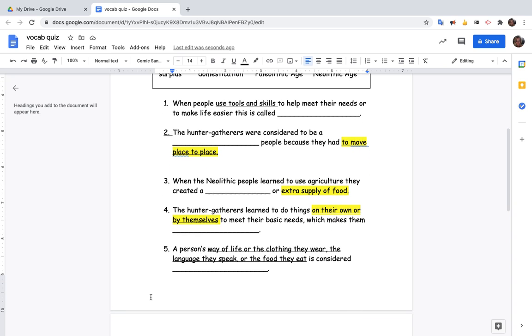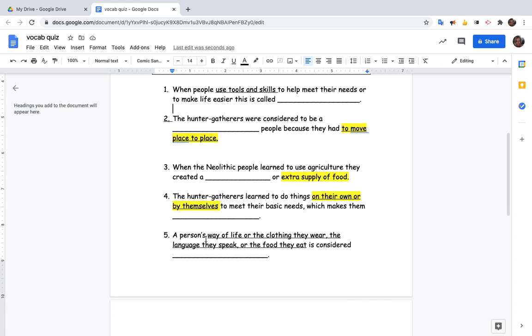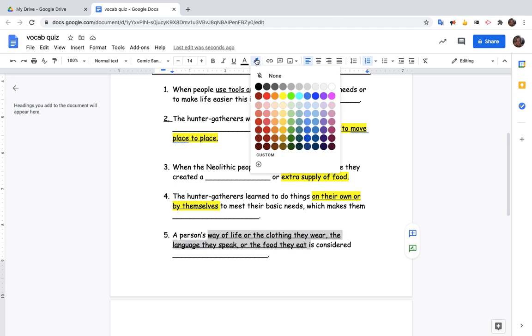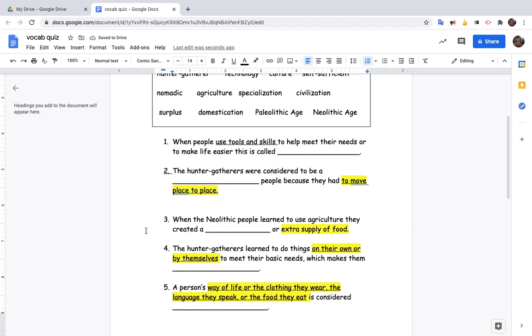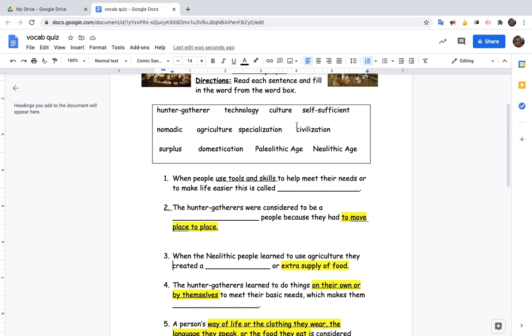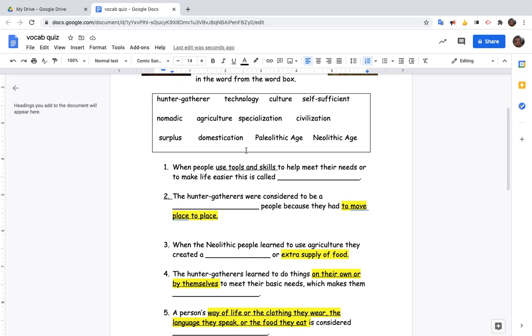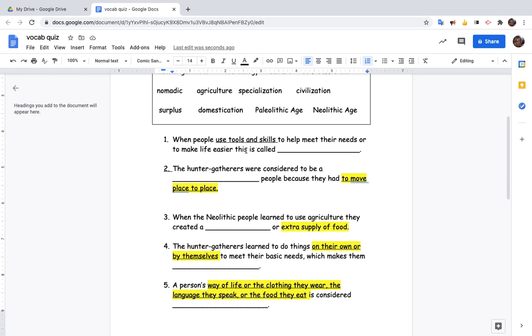Question number 5. A person's way of life, or the clothing they wear, the language they speak, or the food they eat is considered what? So these are your key words: the clothing you wear, the language you speak, the food you eat, and we could even incorporate religion. Which word from the word box has to do with everything that you do from day-to-day life? Your clothing, your food, your language. Write it on the line, or just delete the line and write it to complete the sentence.